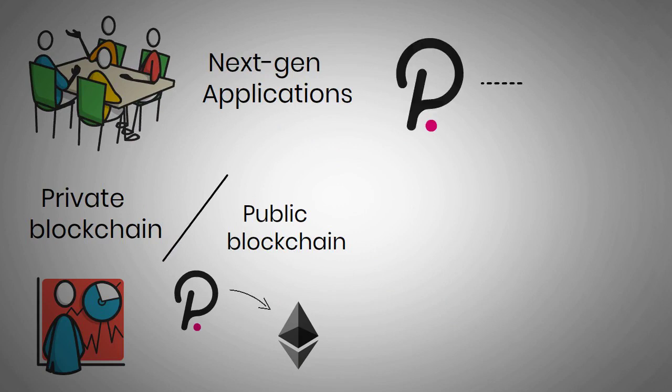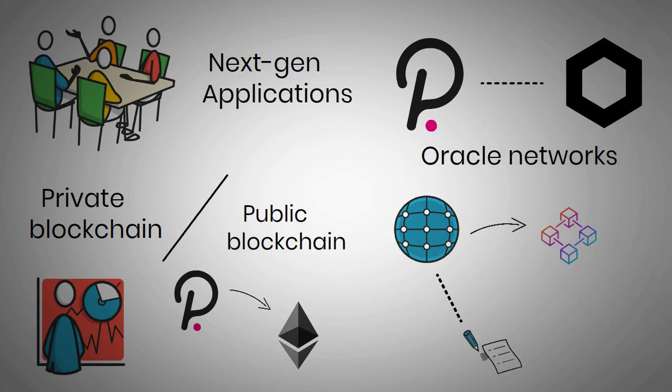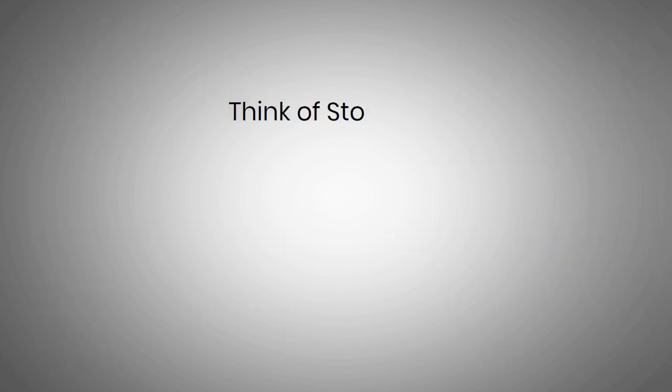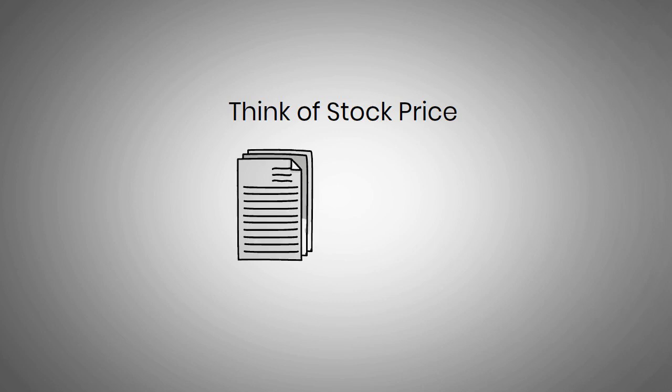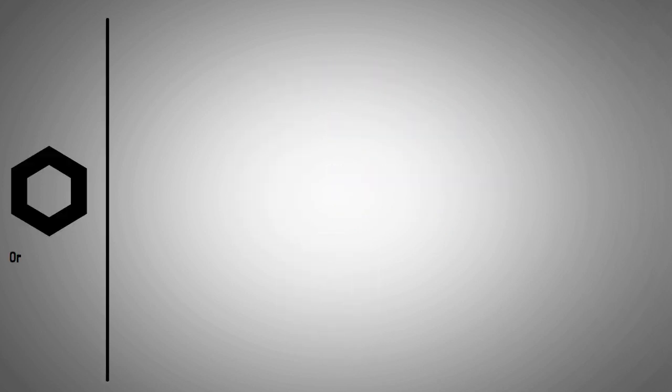Polkadot has also paired with Chainlink to use its Oracle network. Oracle networks provide a way for real-world data to interact with the blockchain. These data are provided via smart contracts and integrated into the blockchain. Think of stock price feeds or other data that may be well suited to being stored on a permanent, unchangeable ledger. Chainlink provides the ability for users to do so. Chainlink is set to become the primary Oracle provider for the entire Polkadot network.